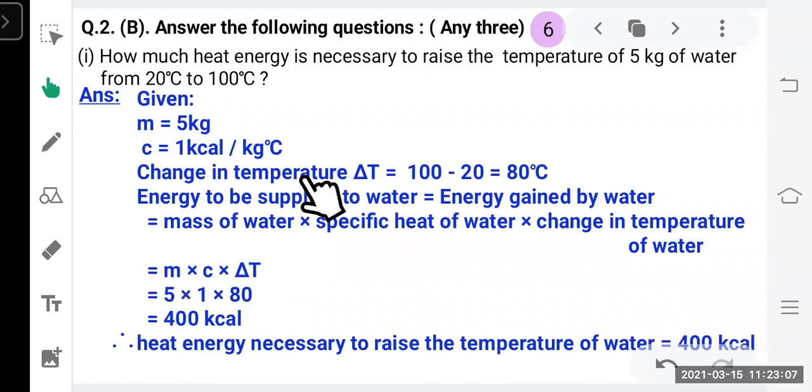All the steps while solving a numerical problem are important because each step carries half a mark. Half a mark is given for the formula, half a mark for putting in the values, half a mark for the calculation, and half a mark for the concluding sentence which you write at the end of the answer. So don't forget to write this concluding sentence. It carries half a mark.